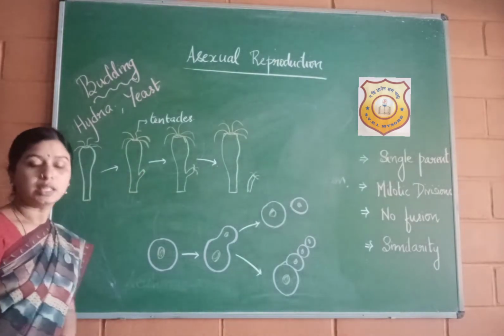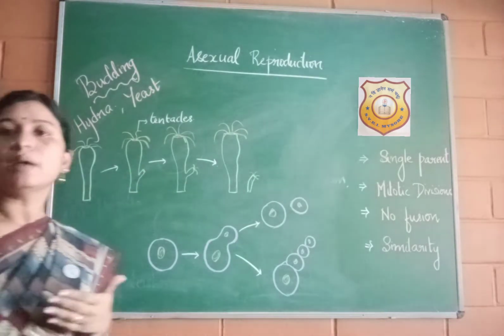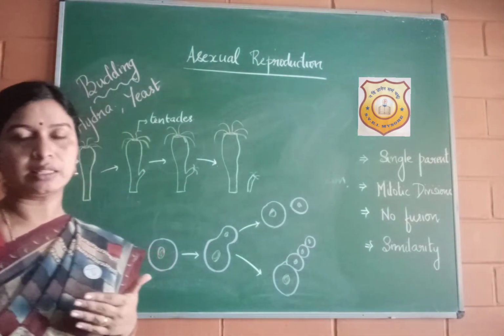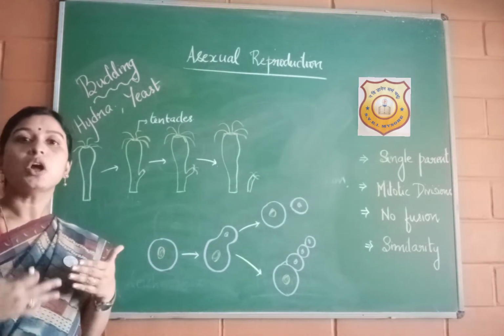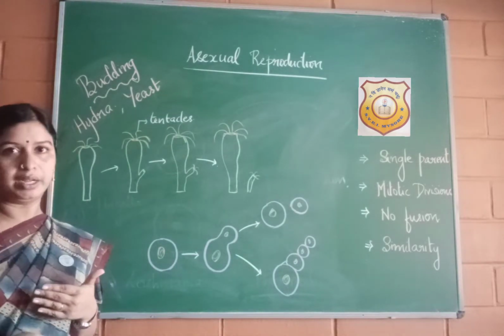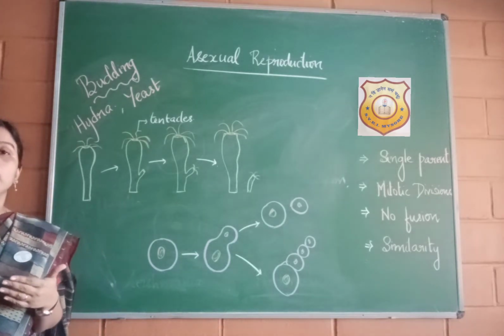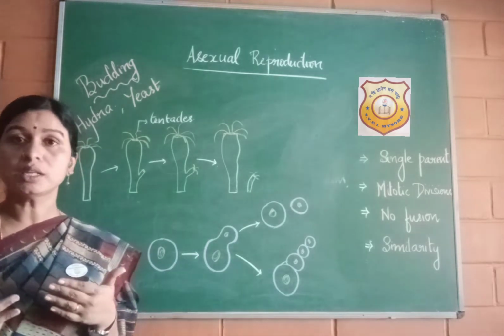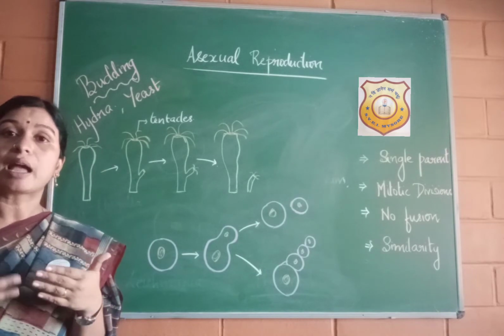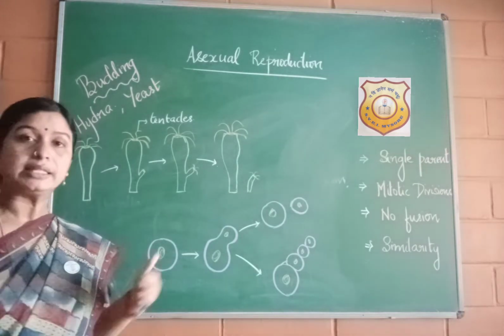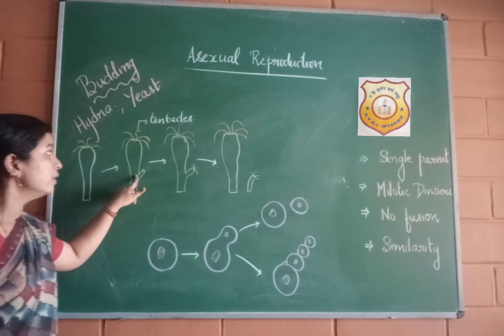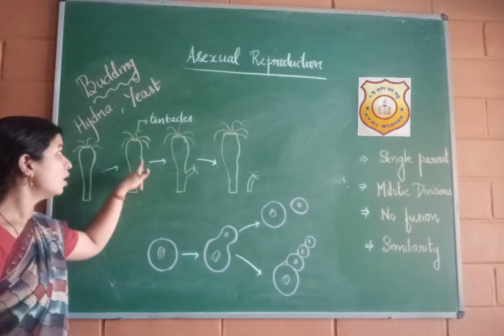And if you see, this bud is actually made up of regenerative cells, the cells which keep on multiplying very rapidly. You remember last year when you learnt about tissues, you learnt about meristematic tissues where the cell divides rapidly. Similarly here also, when this bud is formed, it does not occur everywhere.